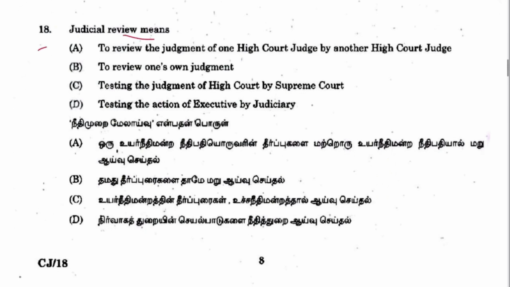Next 18. Judicial review means to review the judge of one high court. No. Review one's own decision. Testing the judgment of high court. No. Testing the action of executive by the judiciary. D is the answer.